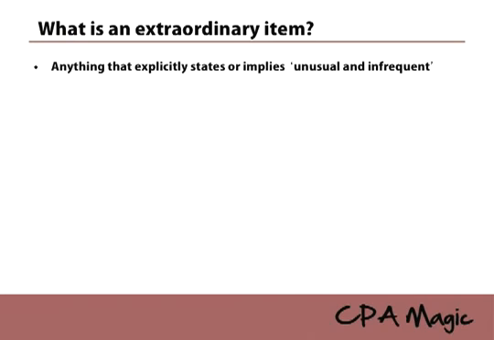Okay? Other common examples, natural disasters. Natural disasters can go both ways. They can be extraordinary, they cannot be extraordinary. But the CPA will have to imply one direction or another, whether or not it is frequent or it is infrequent. And go back to the golden rule. Anything that implies or states unusual and infrequent is extraordinary. So natural disasters is a big one.